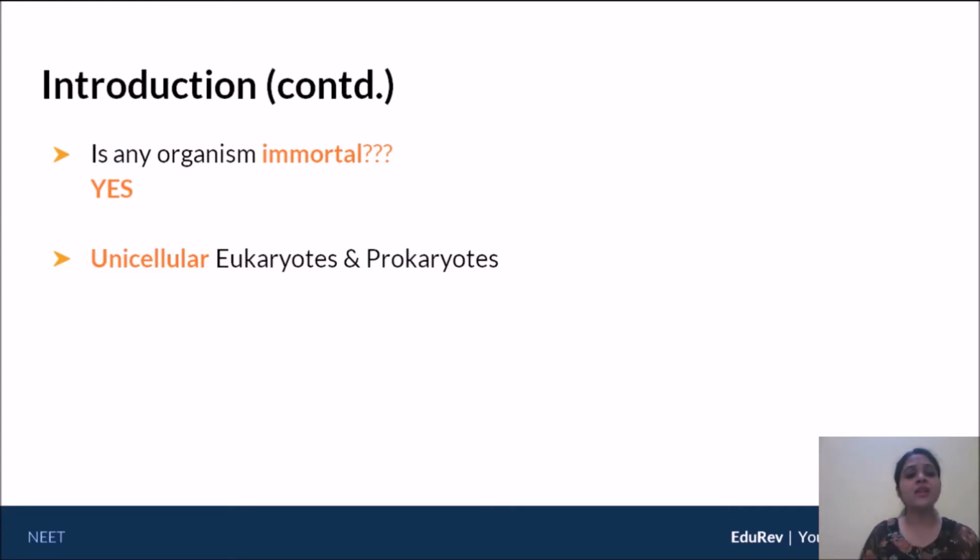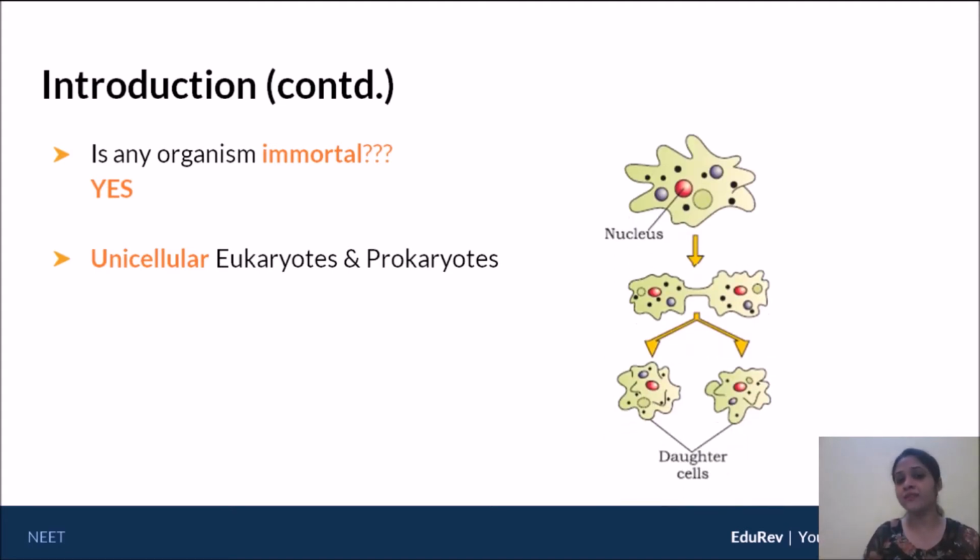Now, why is it that unicellular organisms tend to become immortal? For that, let's use a simple example. Here I have with us the figure of an amoeba, an amoeba undergoing binary fission, undergoing cell division. On top here, you can see that this is the parent cell. The parent cell undergoes reproduction to give you 2 daughter cells.